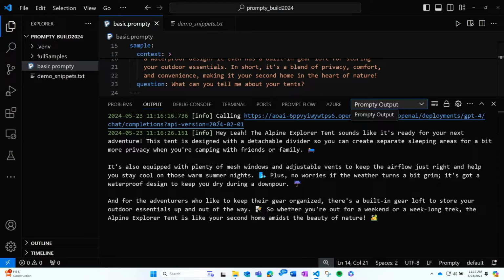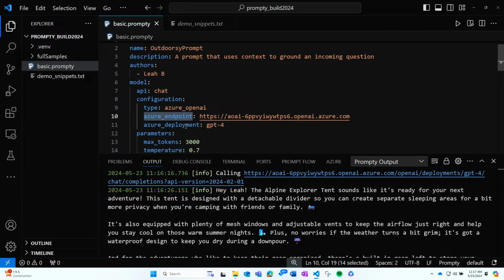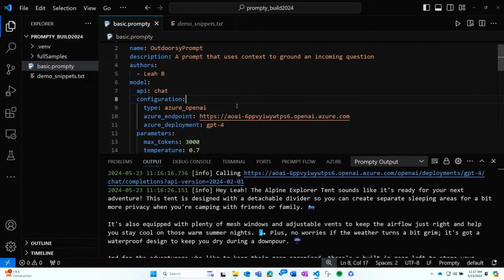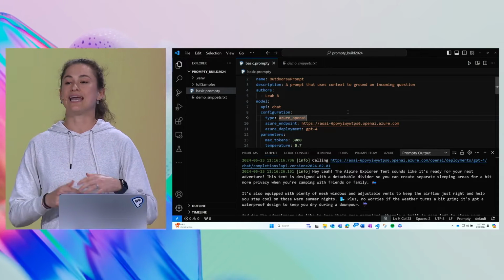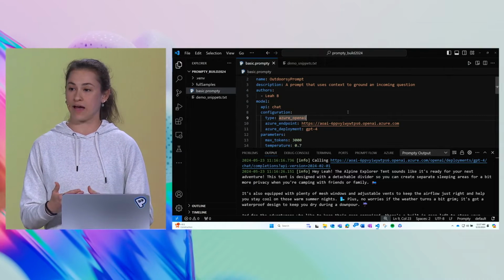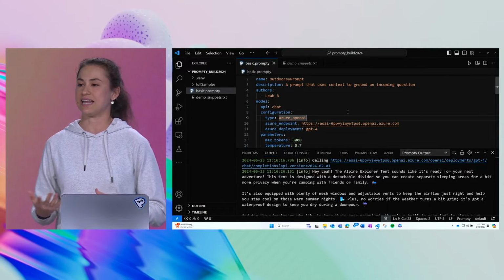So you might have noticed that we didn't specify authentication here. We just specified our endpoint and deployment. So this is using Azure Active Directory Authentication, or AAD, and that's what we recommend for building secure applications. And one thing to note that I did here is I set a role assignment on my Azure OpenAI resource to make this work. Now, if you tried this and you hadn't set up that role, you'd actually get a helpful error message that would walk you through the steps you need to do to set that up, and then you'd be able to run this.